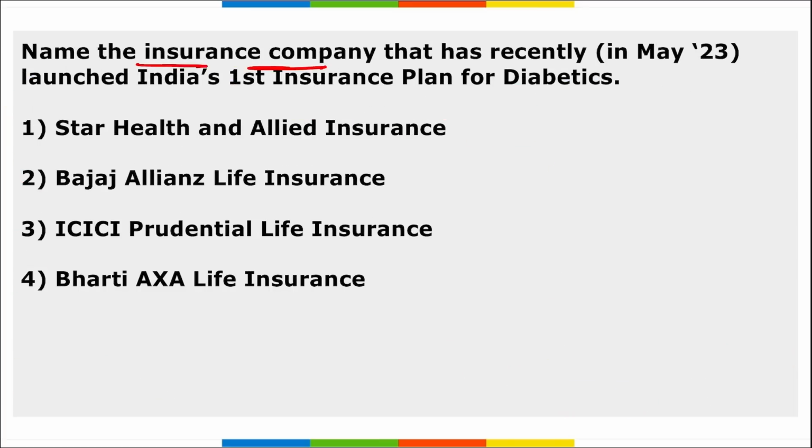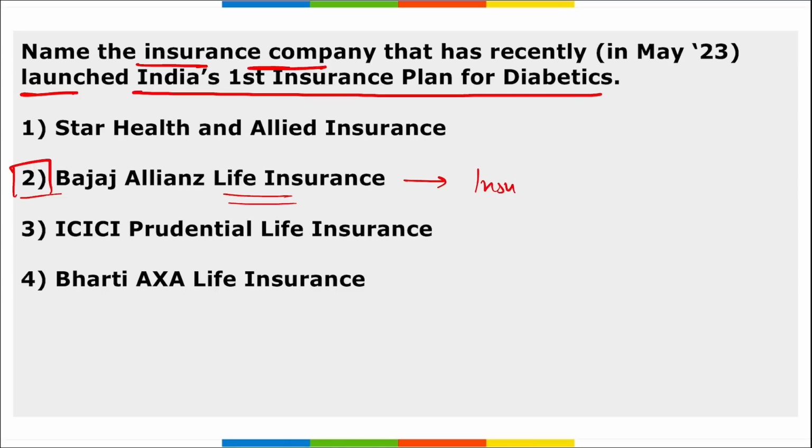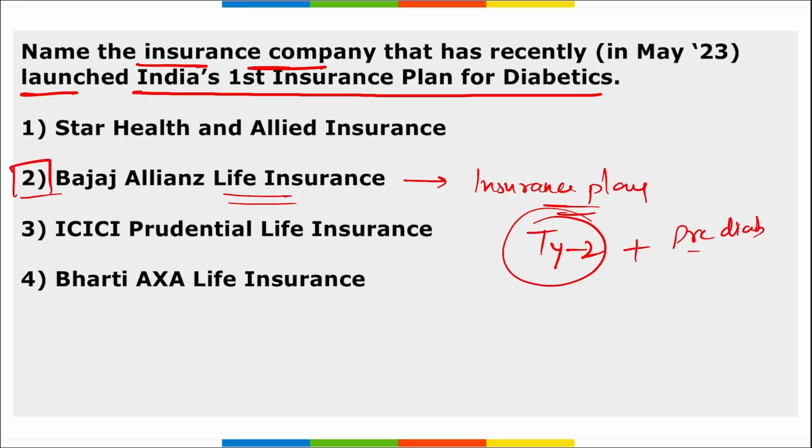Next, name the insurance company that recently launched India's first insurance plan for diabetes. This insurance plan for diabetes was launched by Bajaj Allianz Life Insurance, the private life insurer, right? They launched the first of its kind insurance plan in the Indian life insurance industry, designed for type 2 diabetic and pre-diabetic individuals. I repeat, type 2 and pre-diabetic individuals.